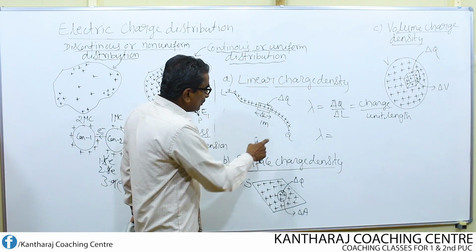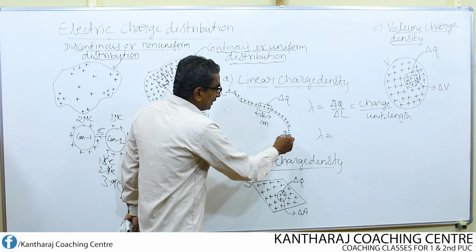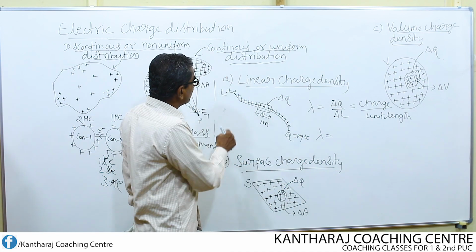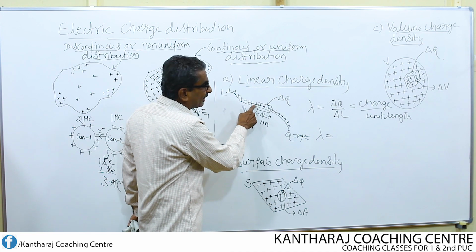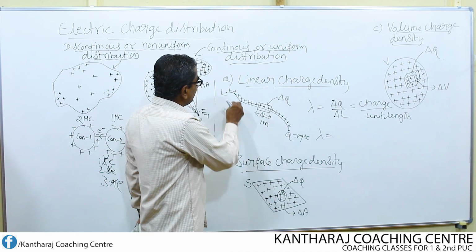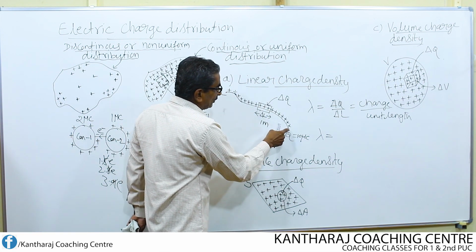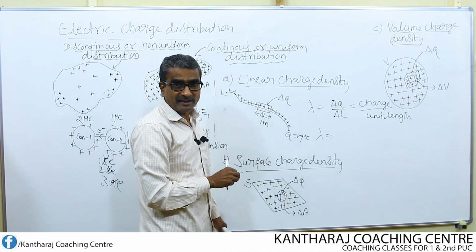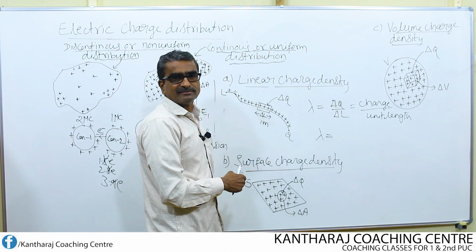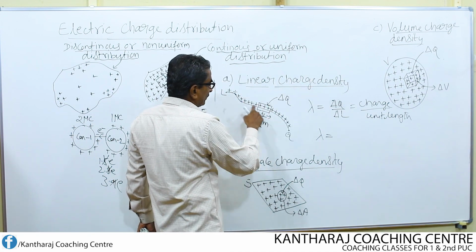Remember, whatever charge you give, that gets distributed here uniformly. Suppose you give 10 microcoulomb of charge, this 10 microcoulomb is not going to distribute only at this point or at this point. It is going to distribute uniformly, say 1 microcoulomb, 1 microcoulomb, 1 microcoulomb, like that, right from end to end, it gets distributed completely.